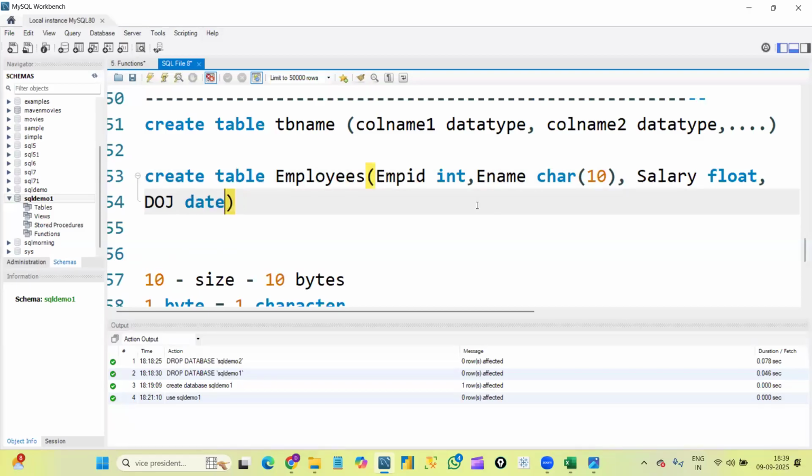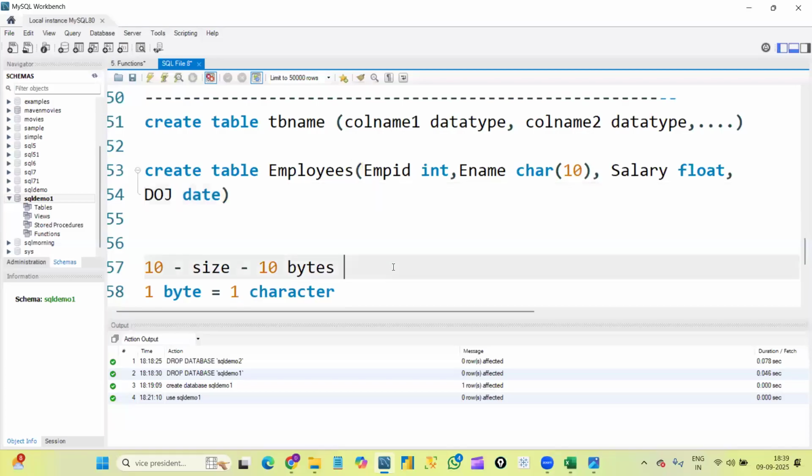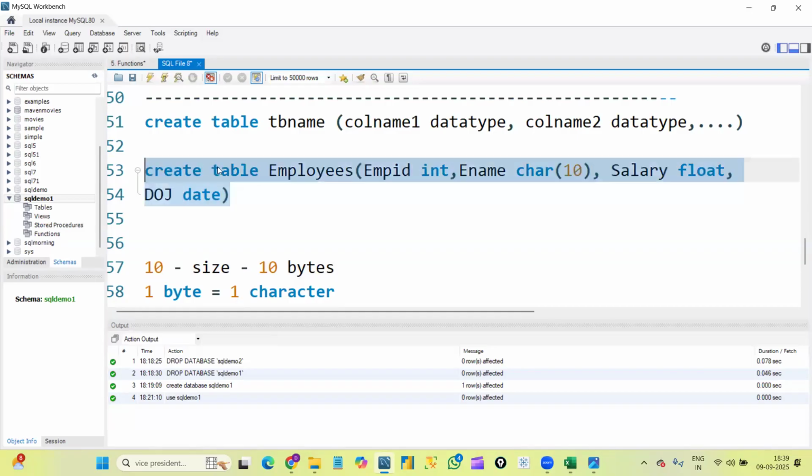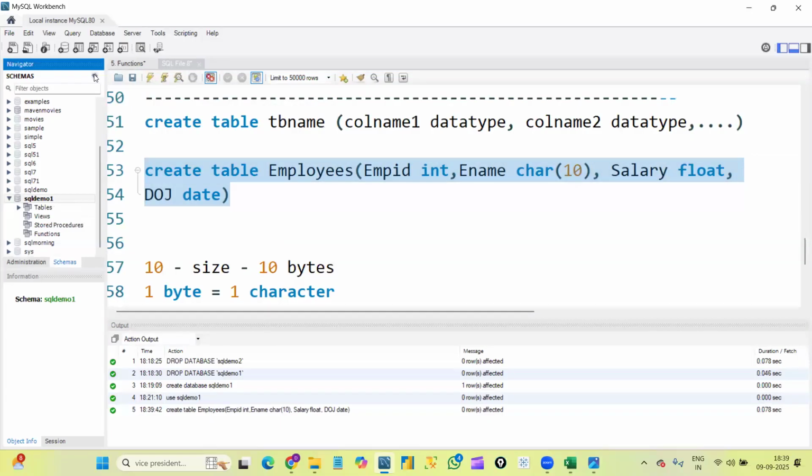So this is how we create a table. Create table, the table name employees is my table. For employee ID, I defined int as the data type; employee name, char, and I gave the size as 10; salary, float; and date of joining, date. This is how we create the table. Let me execute this. I selected it and I'm executing. You can see the table got created, right? Now let me refresh this once again. Now we are able to expand this tables.